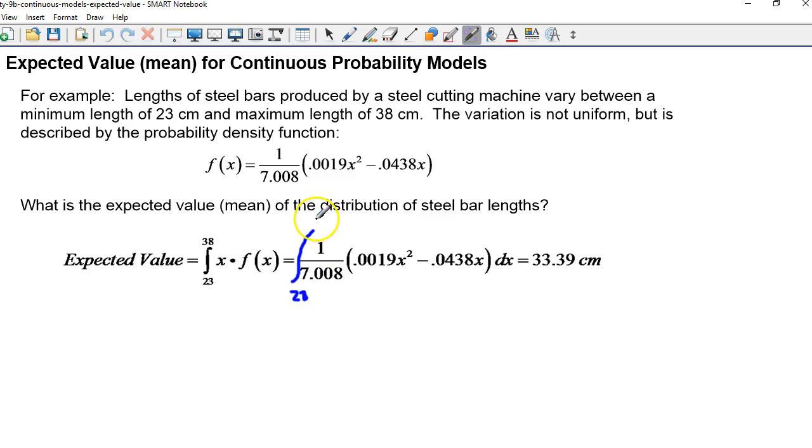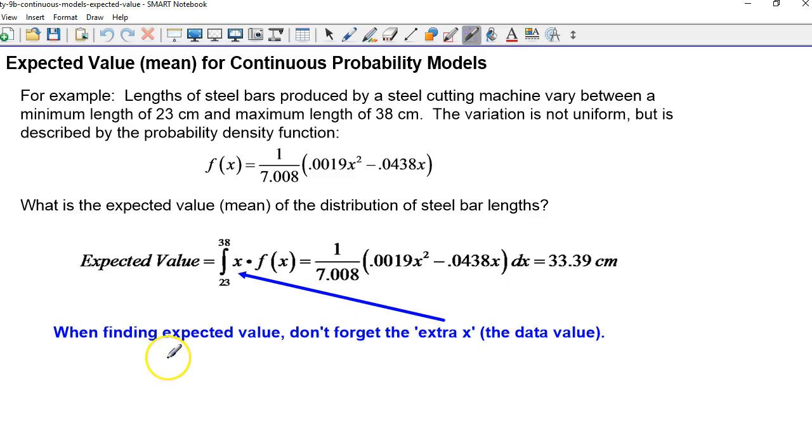That would be the integral from 23 to 38 of the probability density function times an extra x, dx. And that turns out to be 33.39 centimeters. So that means that as long as we have the probability density for each length value, we can use an integral to find the typical value. So a typical bar that comes off of this machine would be 33.39 centimeters in length.